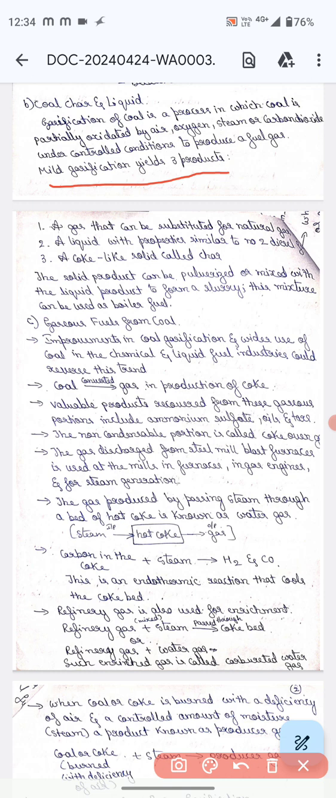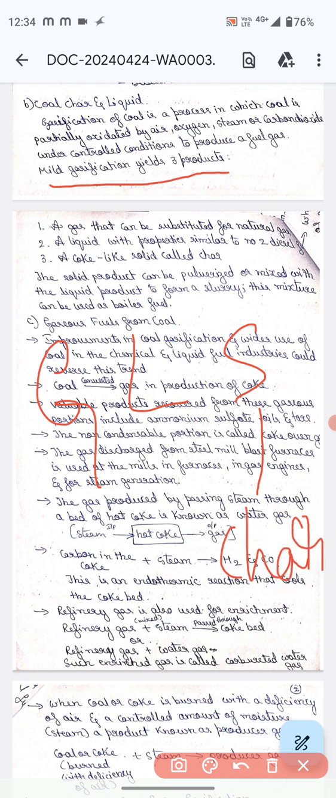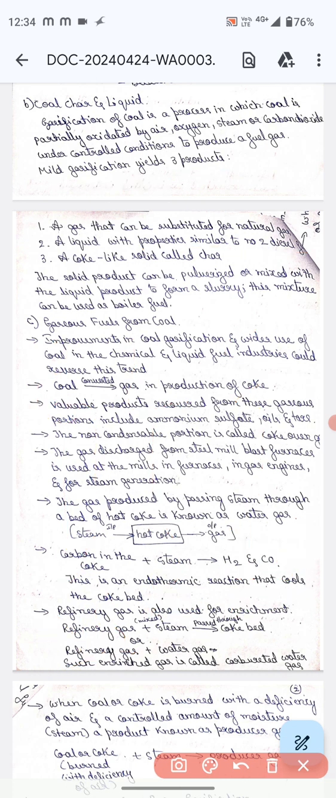Mild gasification yields three products: one is gas, one is liquid, one is solid. The solid we call char. The liquid has properties similar to number 2 diesel, and the gas can be substituted for natural gas. Liquid, that is diesel; solid, char.